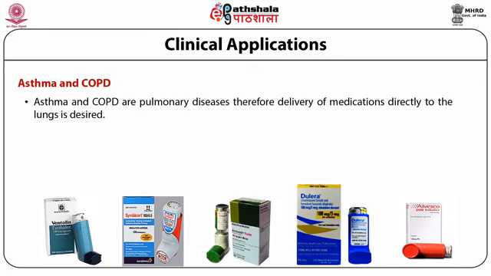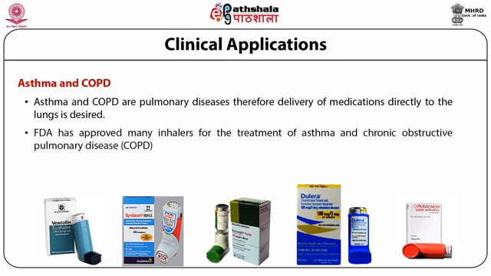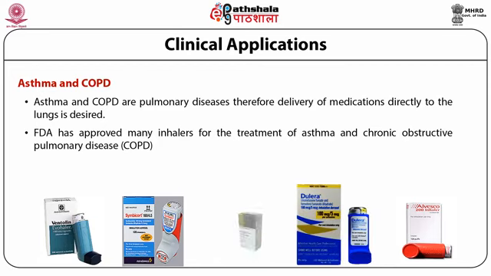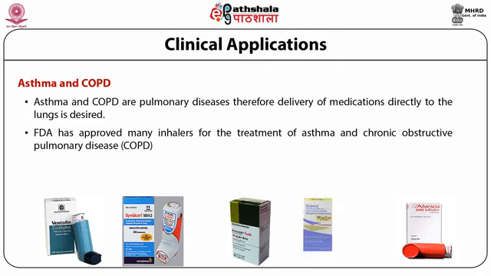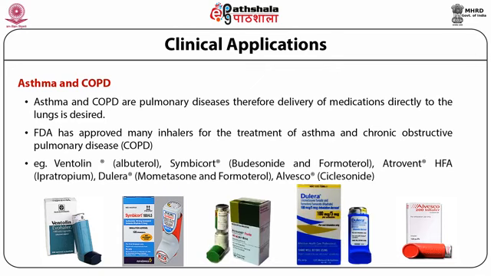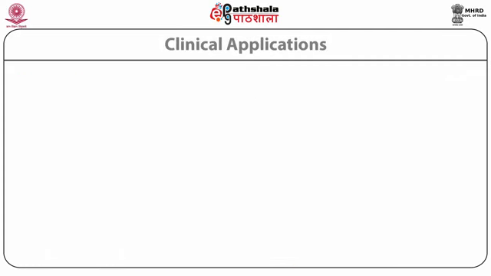Therefore, it necessitates the delivery of medications directly to the lungs. The FDA has approved many inhalers for the treatment of asthma and COPD, that is chronic obstructive pulmonary disease, and examples are Ventolin, Symbicort, Atrovent, Dulera, and Flovent.